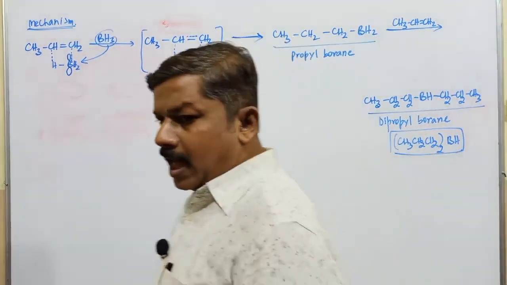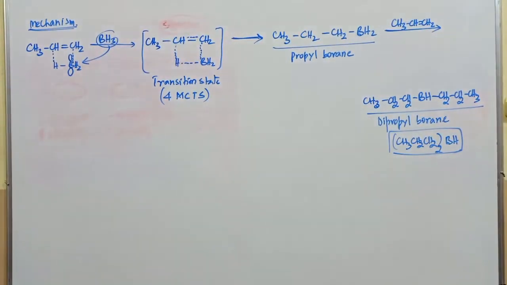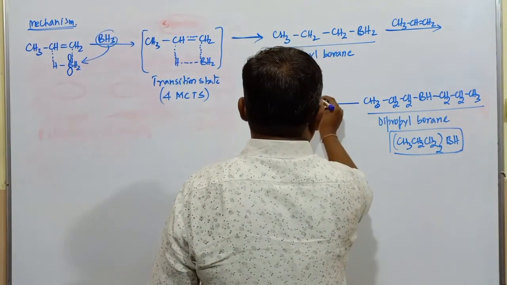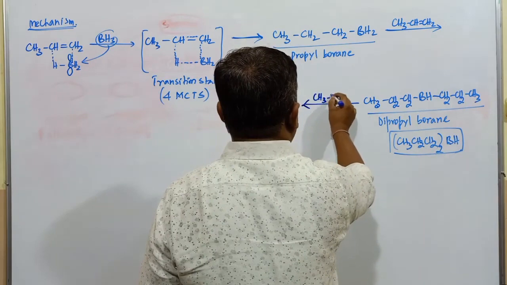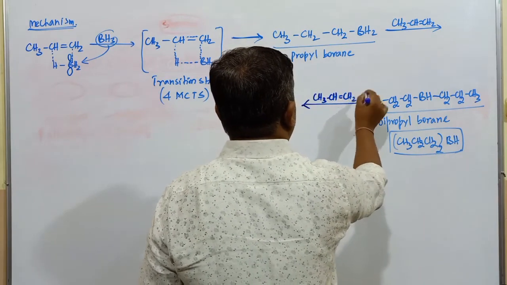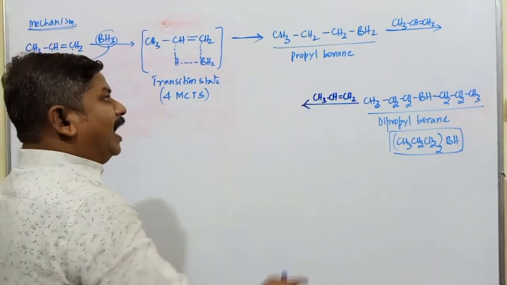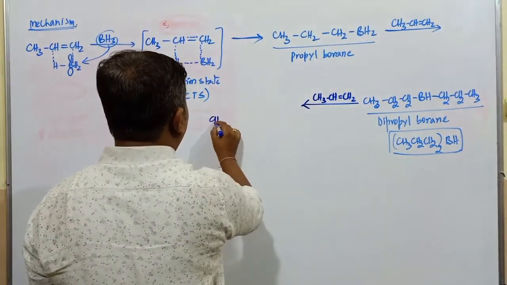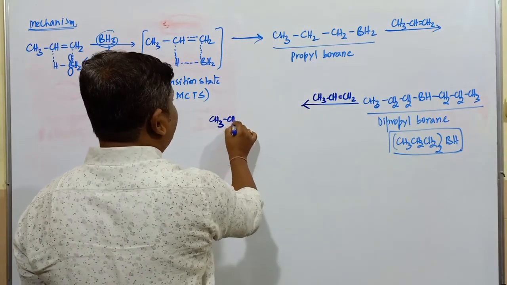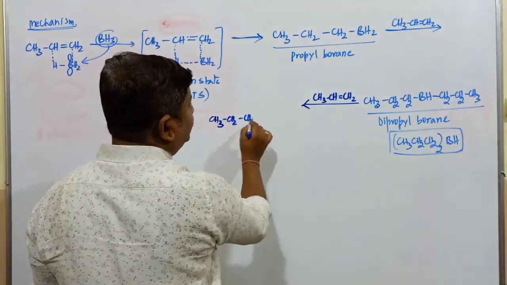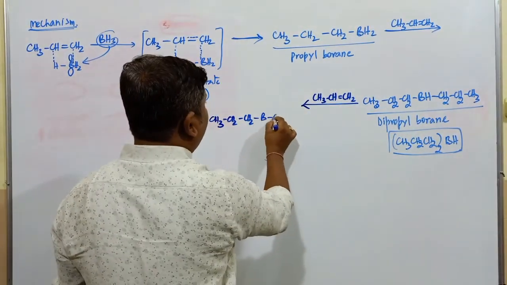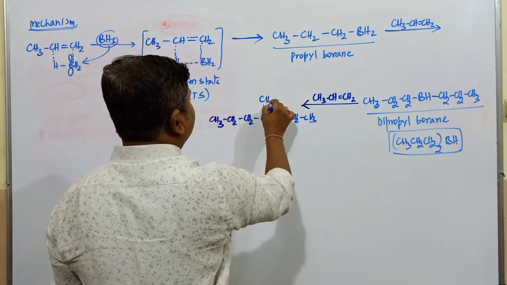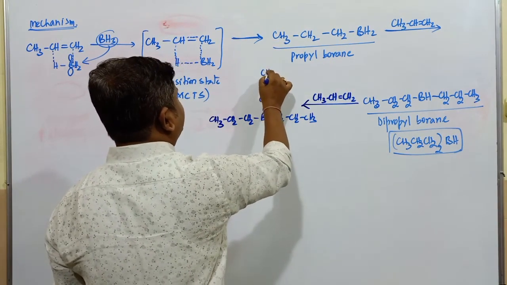Students, after the formation of the tripropyl borane compound, when this tripropyl borane formation takes place, further it is treated with another mole of the same alkene, CH3, CH double bond CH2. Again the same type of transition state takes place. So the compound obtained here is CH3, CH2, CH2, boron, CH2, CH2, CH3, CH2, CH2.